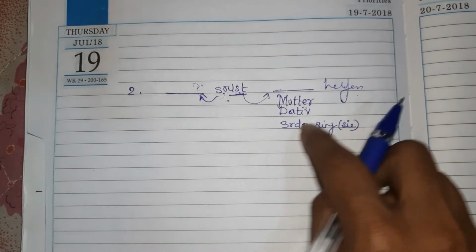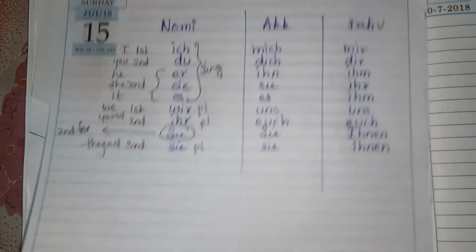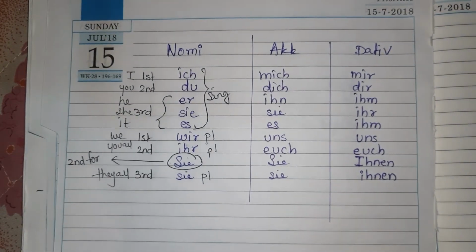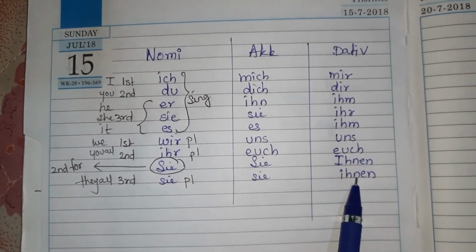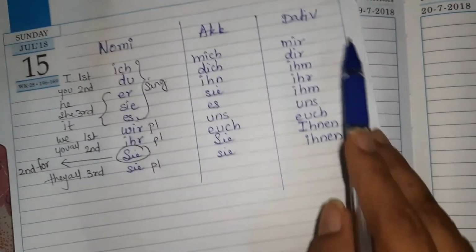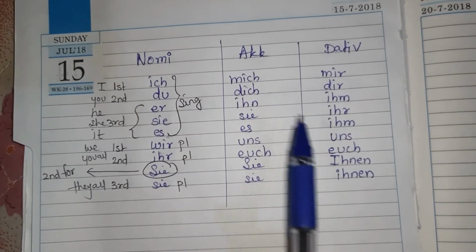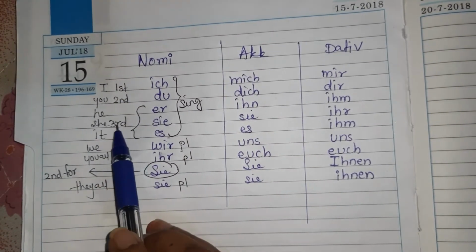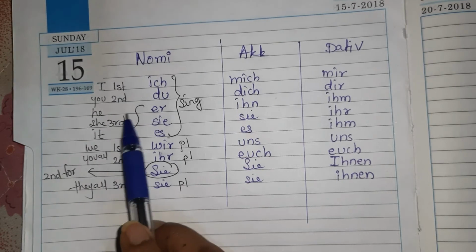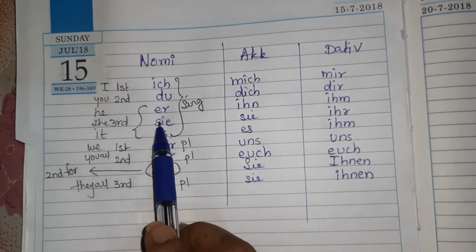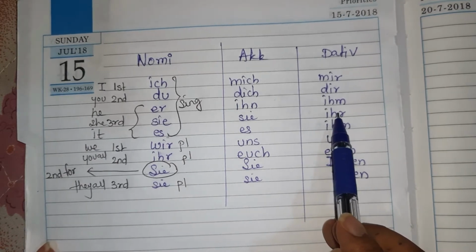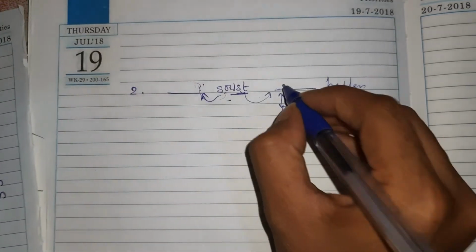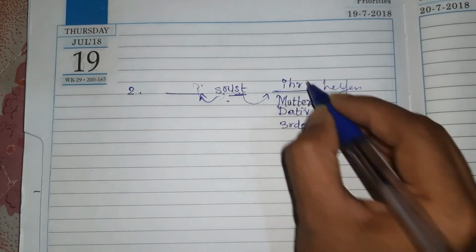Now taking this rough work and the rule chart which you have written above, you have to go accordingly. Your answer should be from the dative column only, because the rough work tells you. The rough work tells you it is third person and female. So in the female, third person is small z, and in front of small z in this column is small ihr. So your answer will be small ihr.